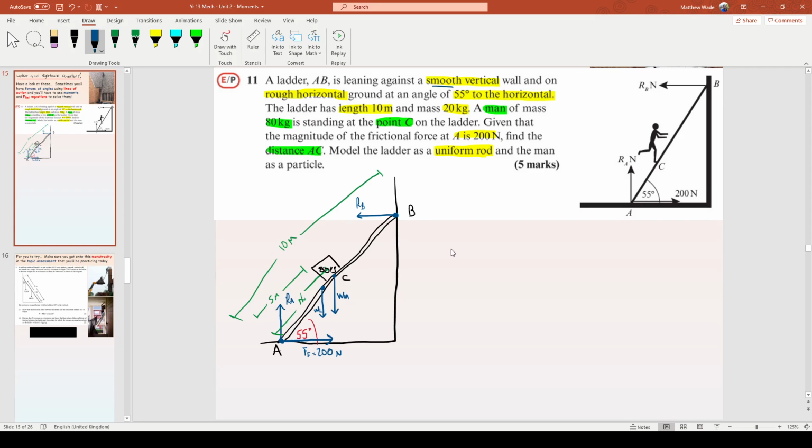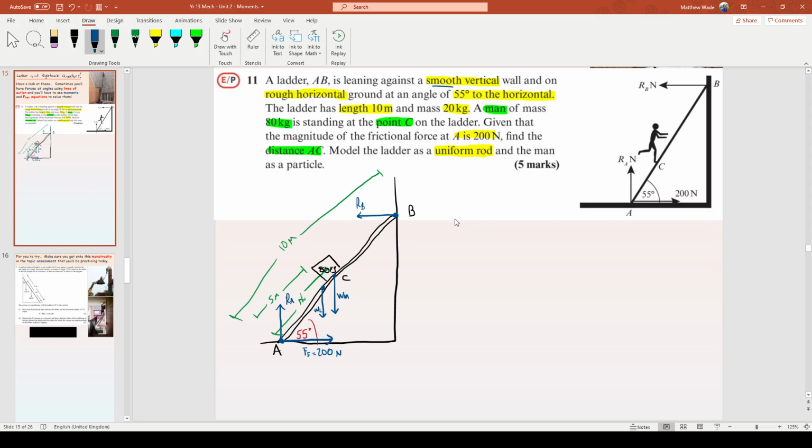But you approach them in the exact same way that I'm about to approach this. Say to yourself, well, what am I after? I'm after X. Is it going to be moments or is it going to be forces that gets me X? Well, it's going to be moments because that's the one that's got X in. So whilst I have no idea about anything in this whole question, I'm going to start with moments because I know that that's potentially going to lead me to something with X in.